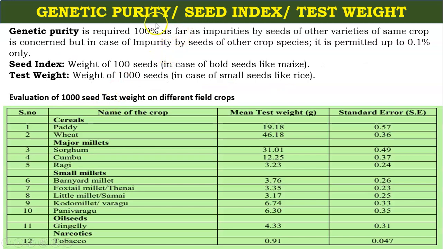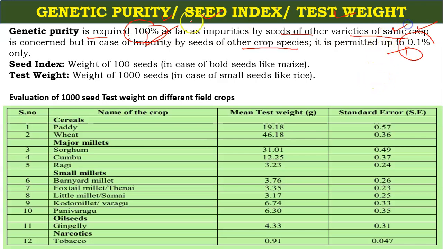Now, what is the meaning of genetic purity, seed index and test weight? We will see them very quickly. What is the meaning of genetic purity? If you are getting the genetic material in the seeds in 100% form, other varieties of the same crop, and if the seeds are from another crop species, then 0.1% deviation is accepted for genetic purity.